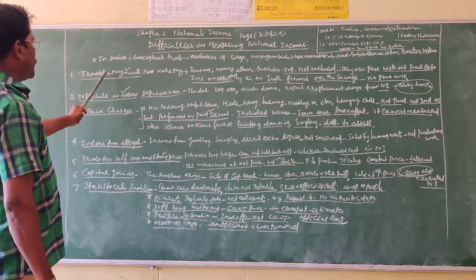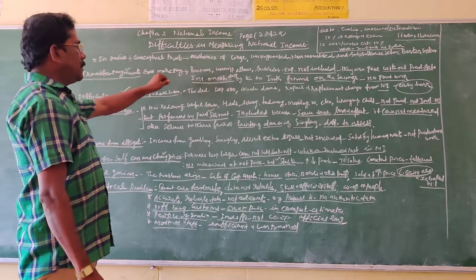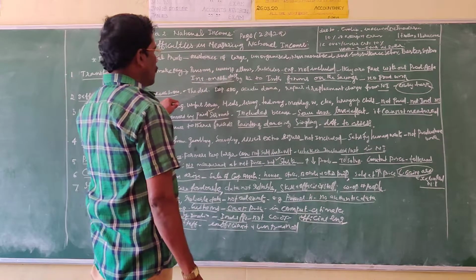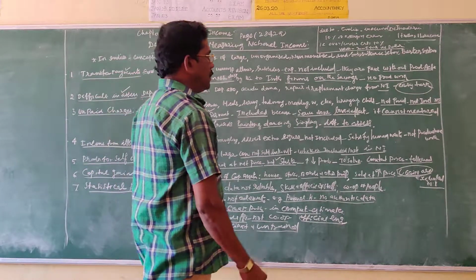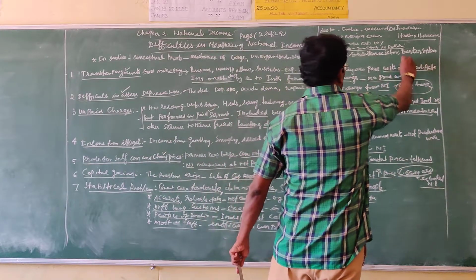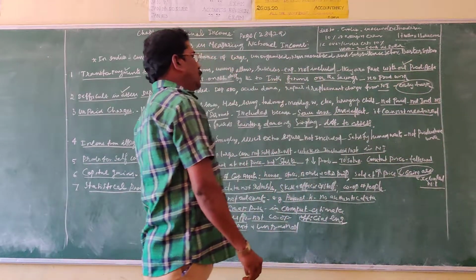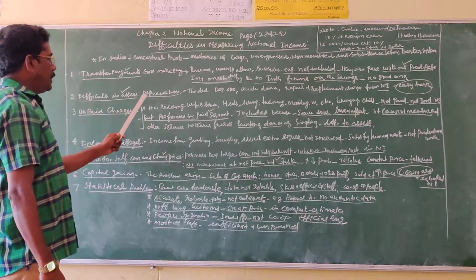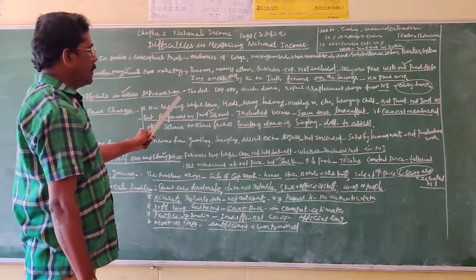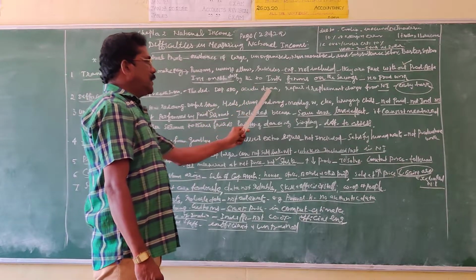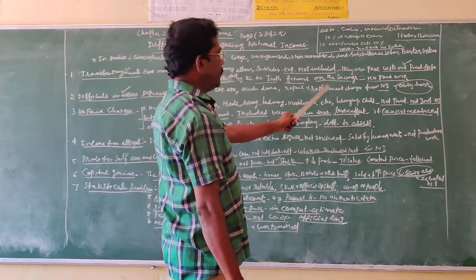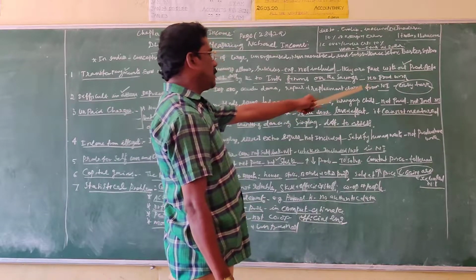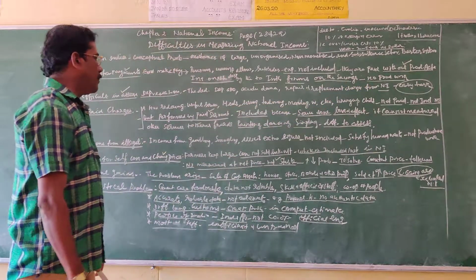So transfer payments such as pensions, unemployment allowance, subsidies and interest on national debt are all unproductive, not related to production activity. Similarly, there is a problem in the assessment of depreciation allowance, accidental charges, replacement and repair charges. It is not an easy task to deduct them from the national income.